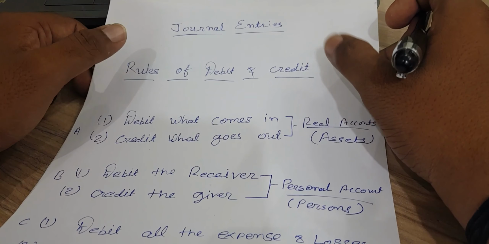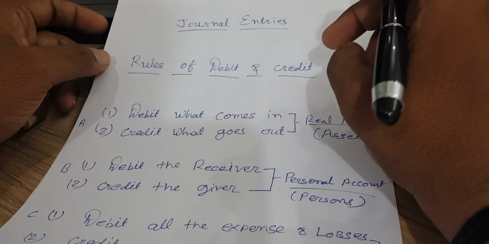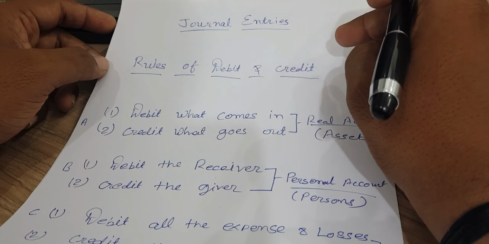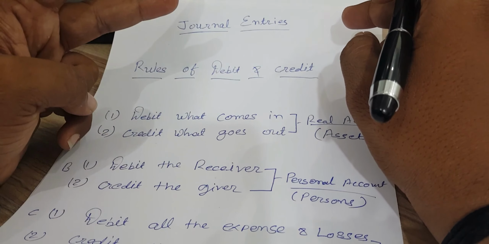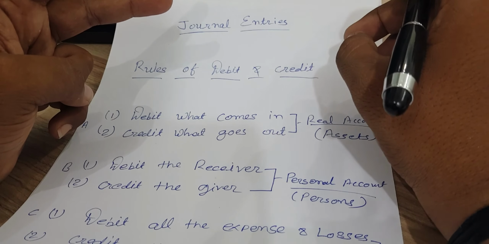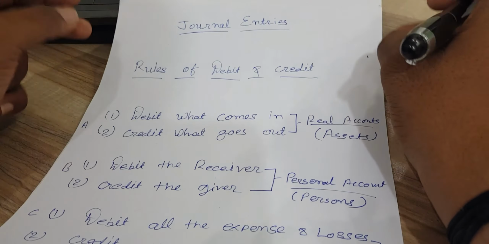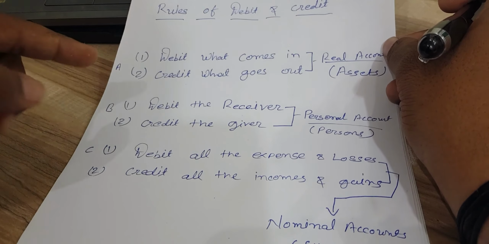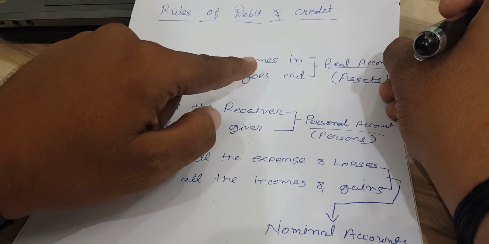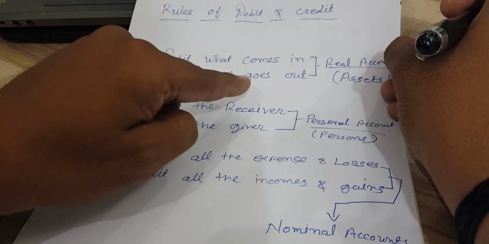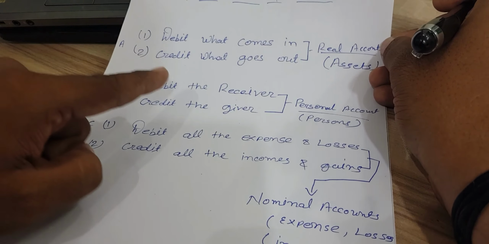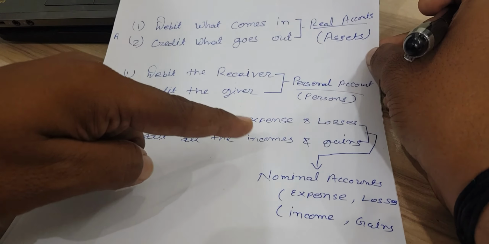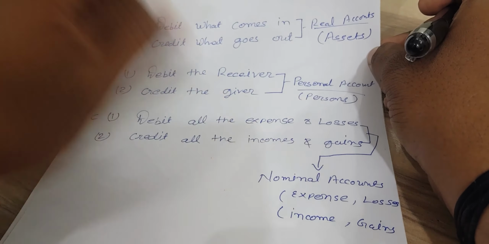Journal entry, rules of debit and credit. Before we get into this topic, we have to understand that every transaction has two effects. One is debit and one is credit, right? As we are in a double entry system, every transaction has two effects. So these are the three basic rules of journal entry, right? The first one is debit what comes in and credit what goes out. The second one is debit the receiver, credit the giver. And the third one is debit all the expenses and losses and credit all the incomes and gains, right?